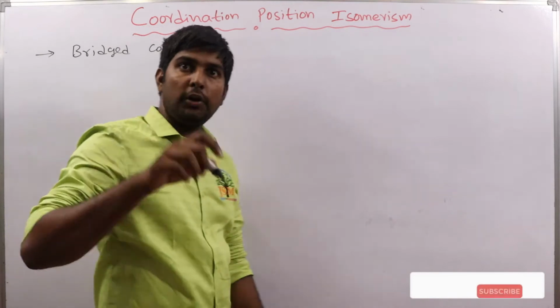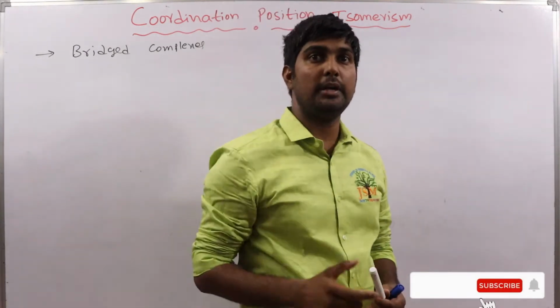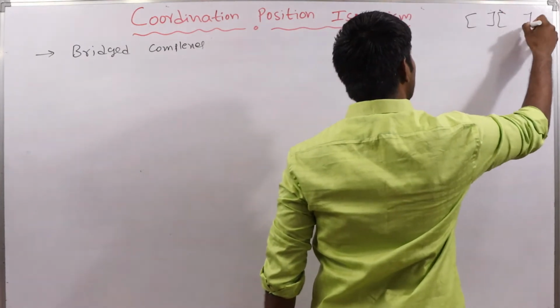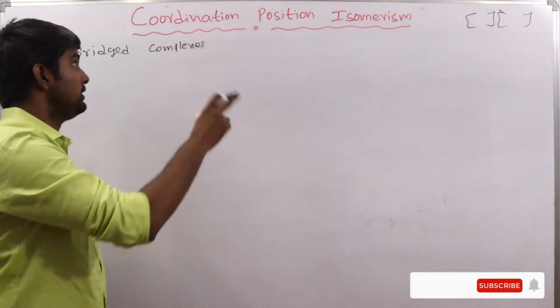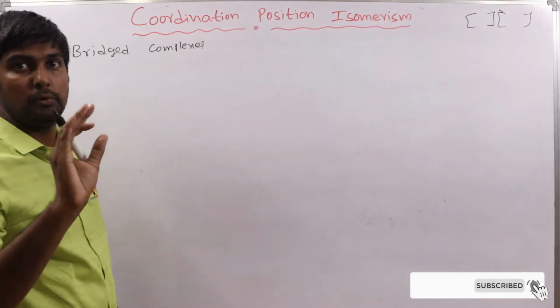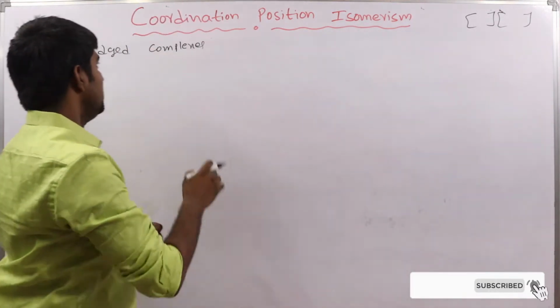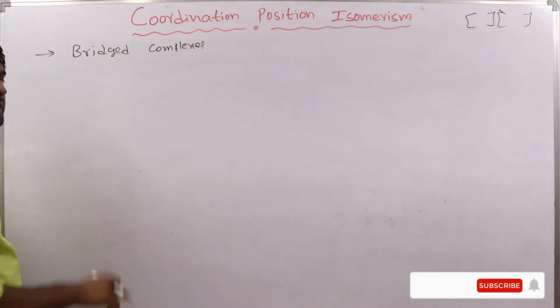Coordination isomerism is exhibited by complexes with two coordination spheres, which we explained in the previous lecture. Don't confuse this coordination position isomerism with that. This is exhibited by bridged complexes.